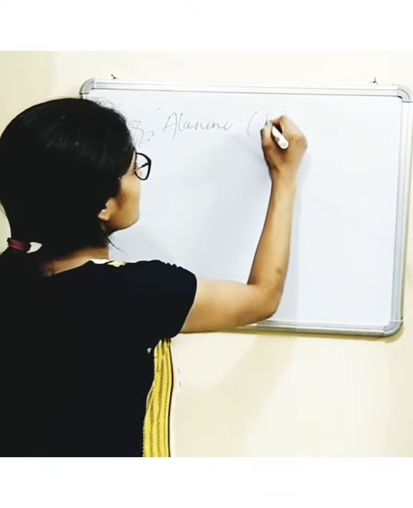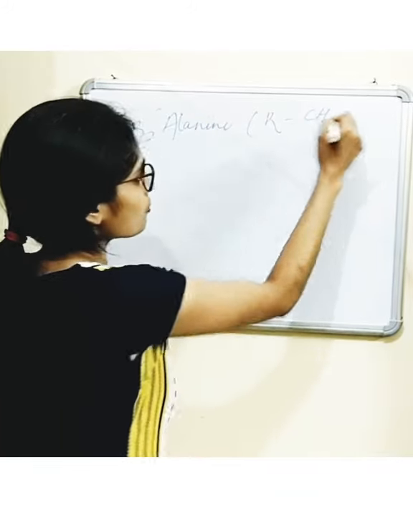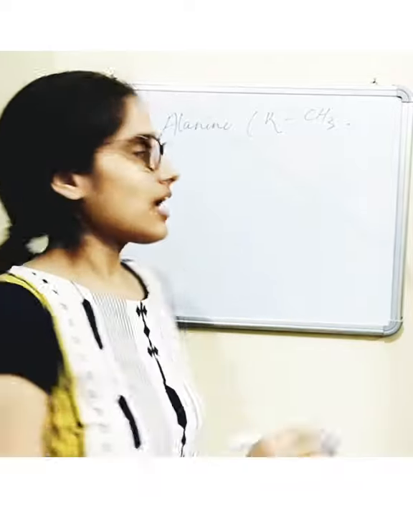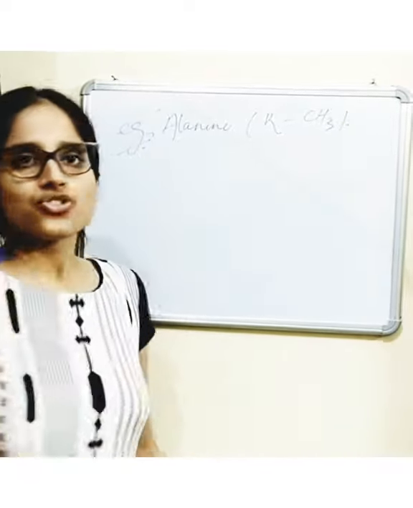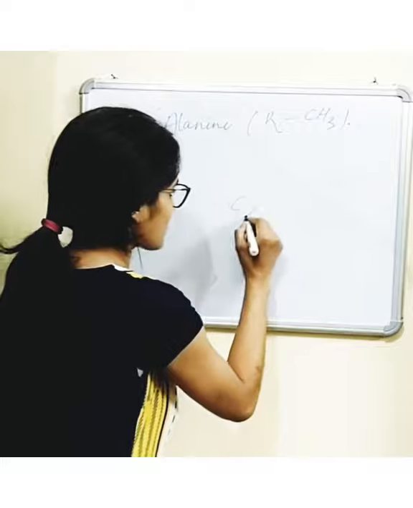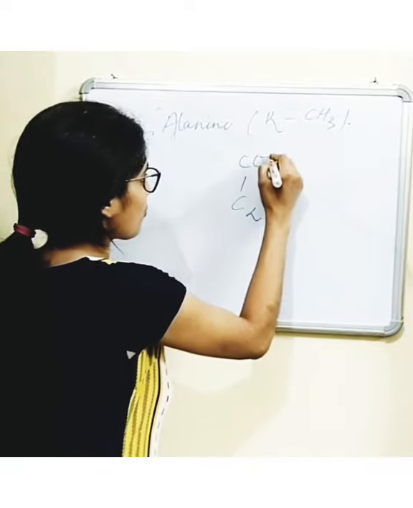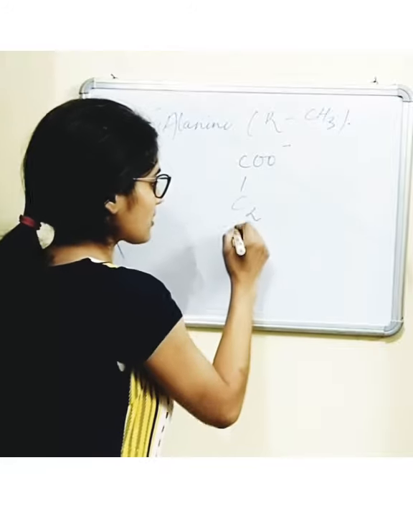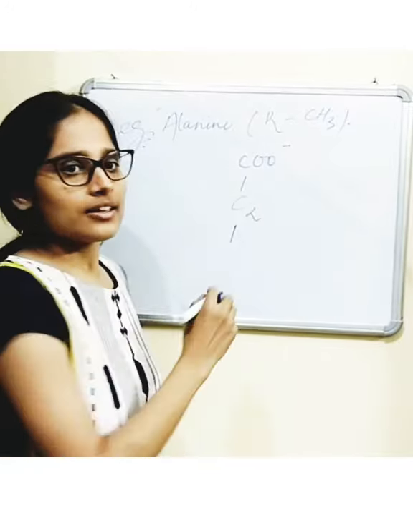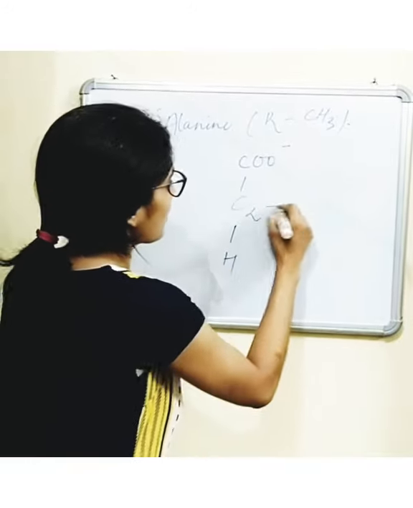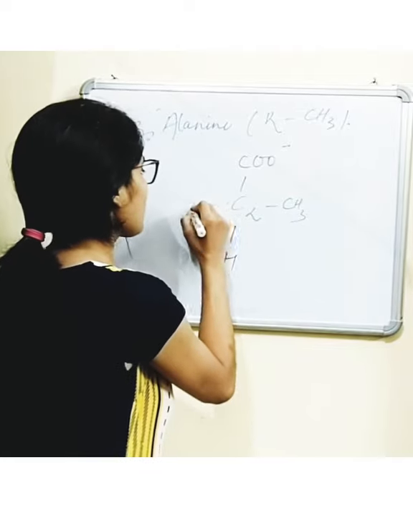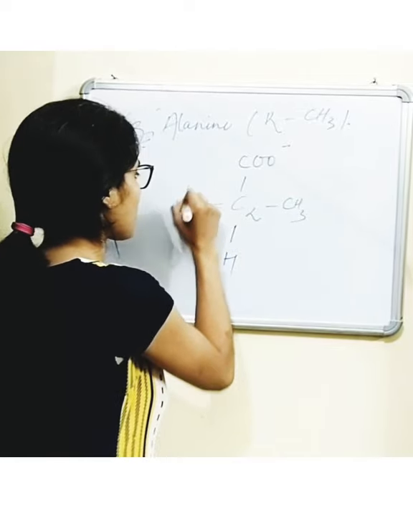In alanine, the R group is a methyl group, CH3. So what will be the structure? A central alpha carbon atom, then a COO minus, then an H, a CH3 and NH3 plus.